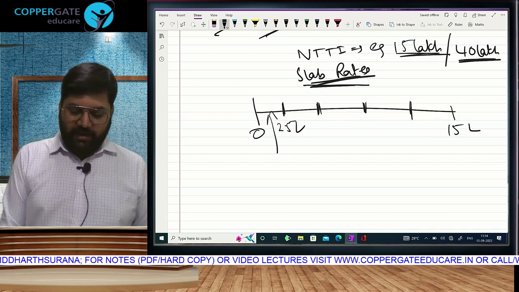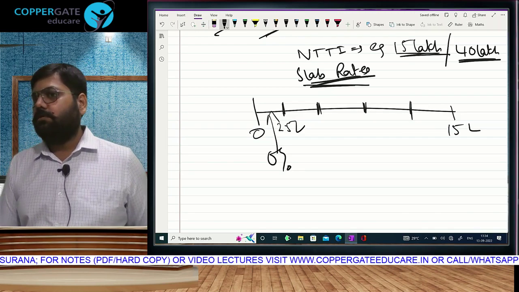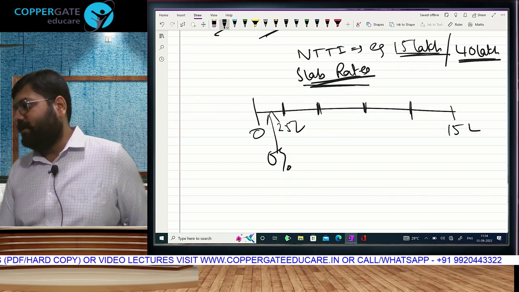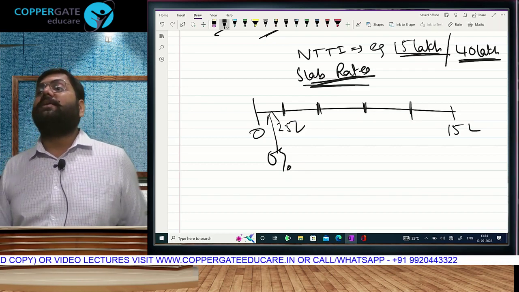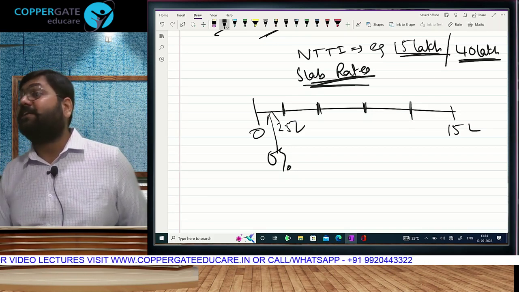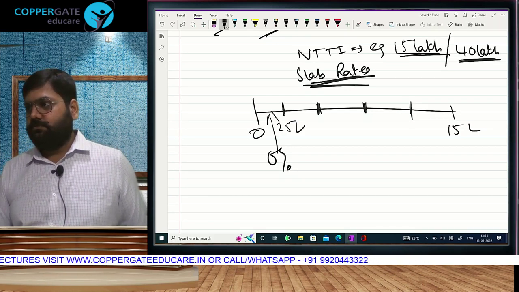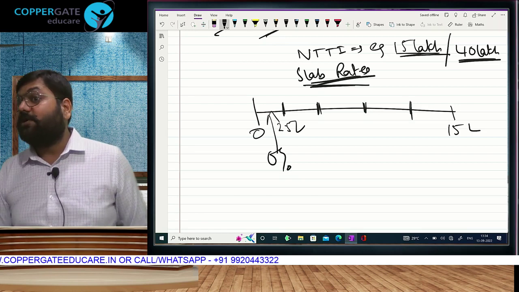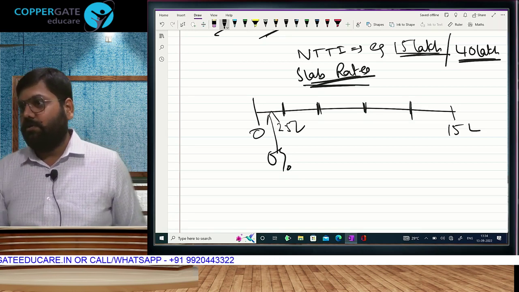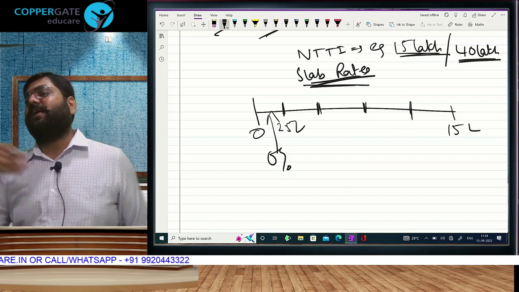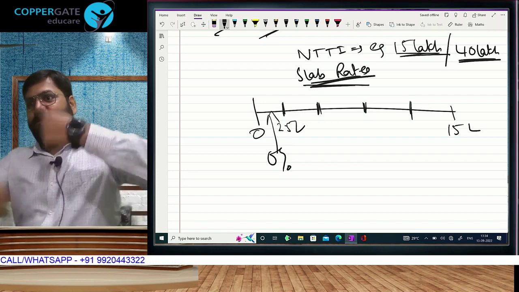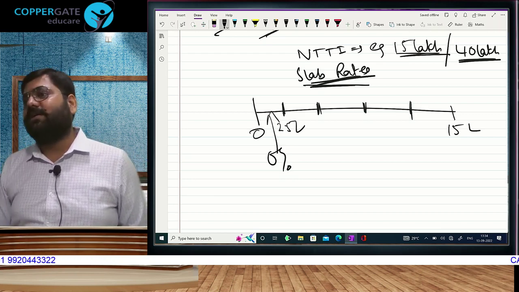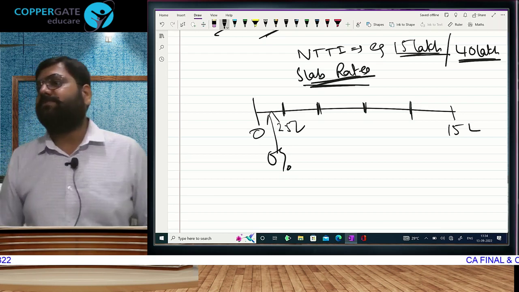The first 2 lakh 50 income, no tax at all. This is also known as basic exemption. What is the idea? We want to take tax from people on the basis of their tax paying capacity. Means, as and when your income increases, your tax liability should increase. Is that what you think? No. Because supposing I keep any one rate of tax, say 5%, even then as and when your income will increase, your tax will increase, no? That is not slab rate. As and when your income increases, the rate at which you pay tax will also increase.